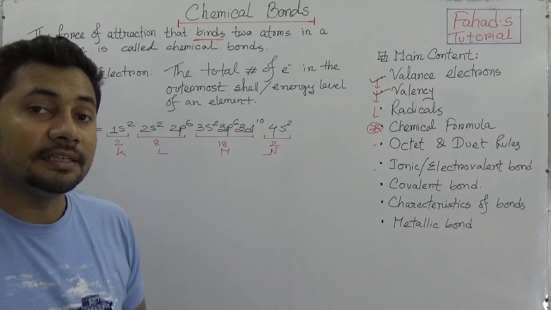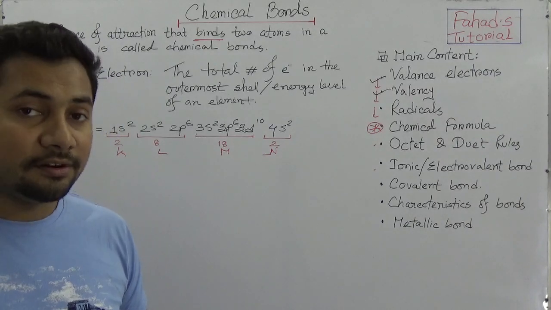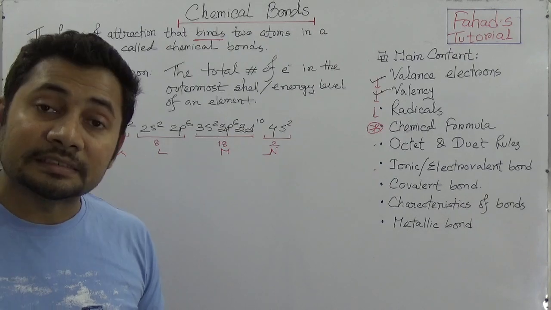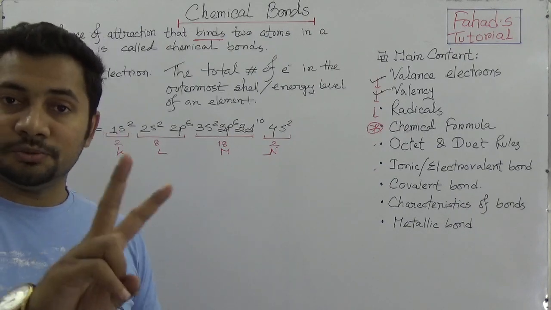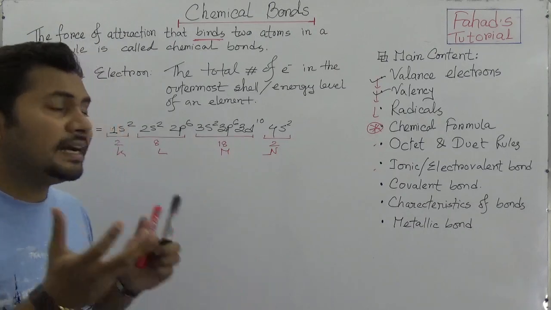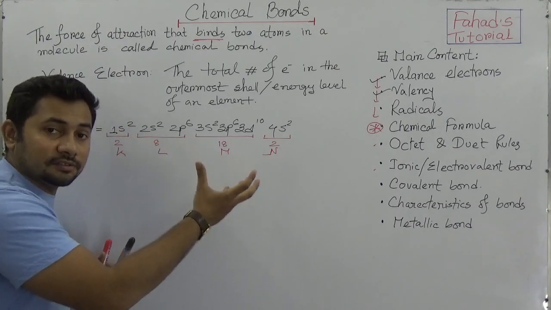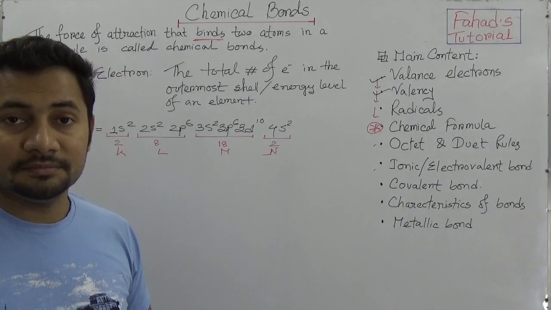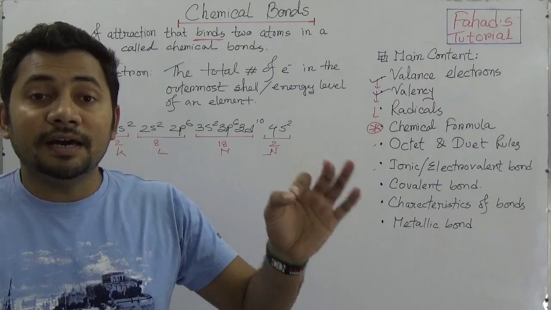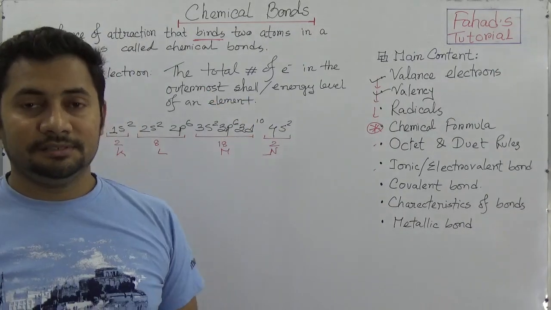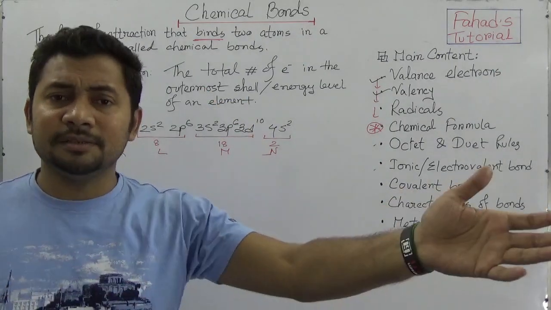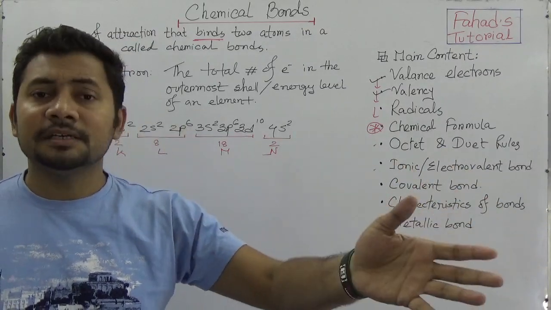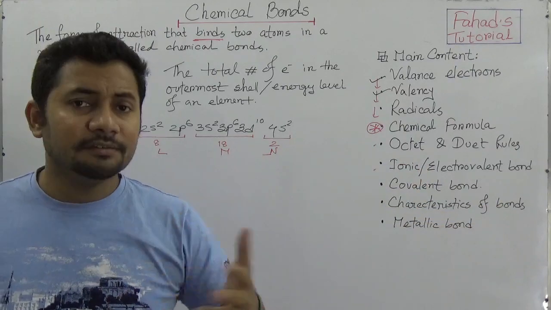So we can say that the N shell of zinc has got 2 electrons. So the total valence electrons of zinc is 2. So we can easily identify the number of electrons present in the outermost shell of any atom of an element. That is the valence electron of that element. Even if you find any element, you can go for a bigger one like silver, uranium, tellurium, even francium, you can get it.